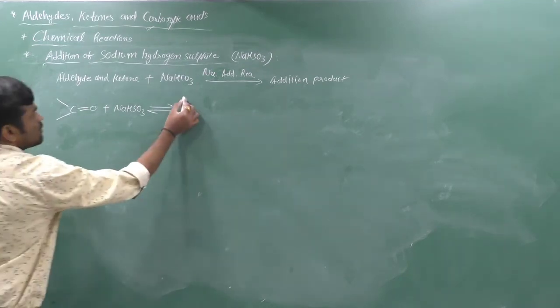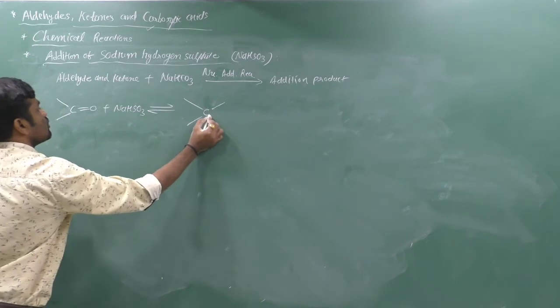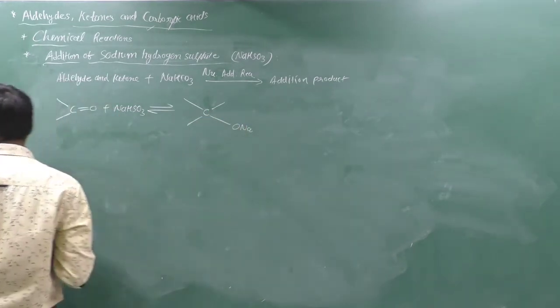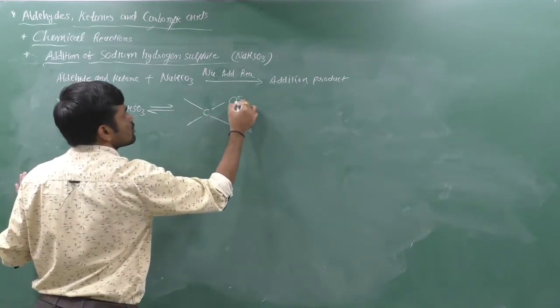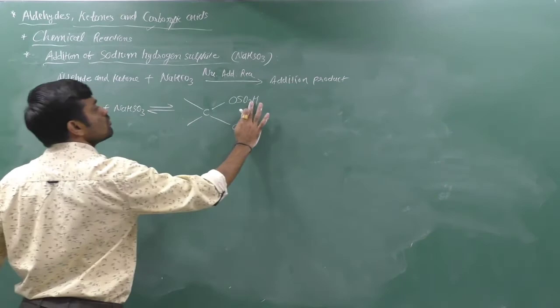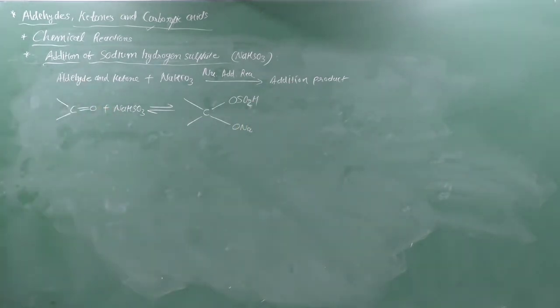Now the product is like that. Here O and A and here OSO2H, O and Na.